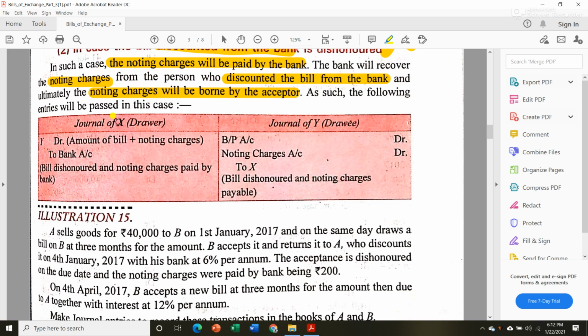In the journal of X, that is our drawer, the first transaction will be Y debit to bank account. Now this amount will be the amount of the bill including noting charges. We have to add noting charges as well. In the book of Y, that is our drawee, the transaction will be bills payable account, noting charges account to X. Okay, similar to our previous case that we have seen.